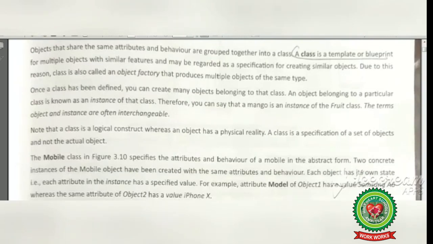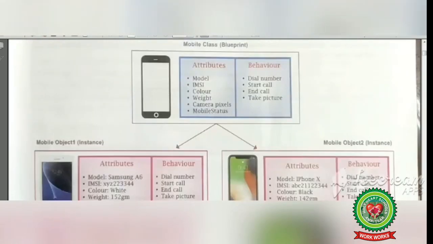The mobile class in figure 3.10 specifies the attributes and behavior of the mobile in abstract form. See the mobile class blueprint. The attributes of mobile are model, IMSI, color, weight, camera pixels, mobile status. The behavior of mobile is dial number, start call, end call, and take picture. Now we have created two instances of the class mobile, that is mobile object 1 instance and mobile object 2 instance.